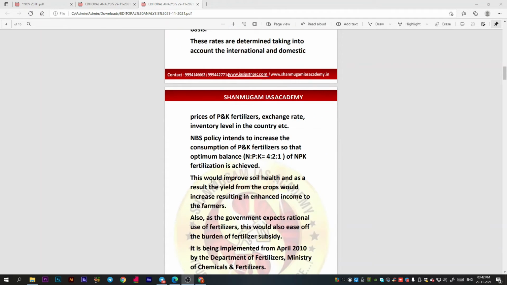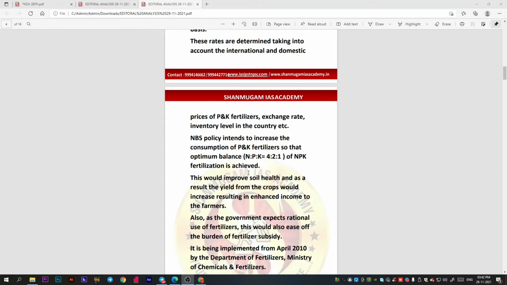And this nutrient based subsidy policy intends to increase the consumption of fertilizer so that the optimum balance, that is the NPK ratio of 4:2:1, is achieved. This not only improves the soil health, as a result the yield from the crops would also increase, which results in enhancing the income of the farmers. This is a very good point.